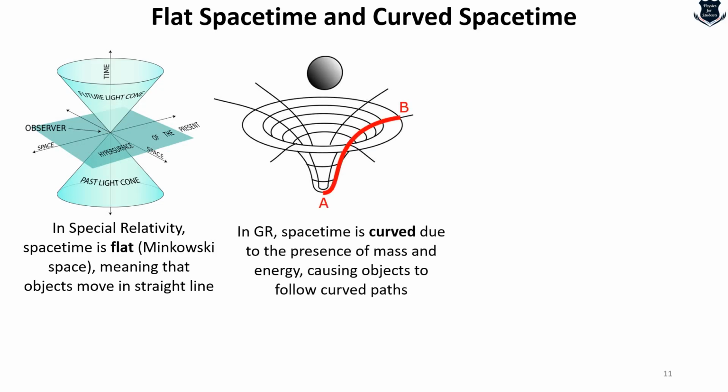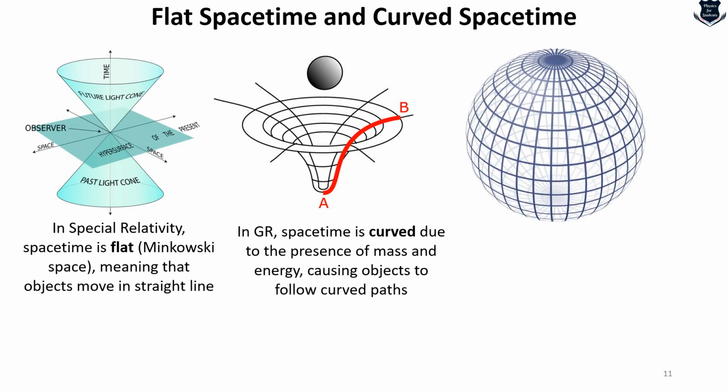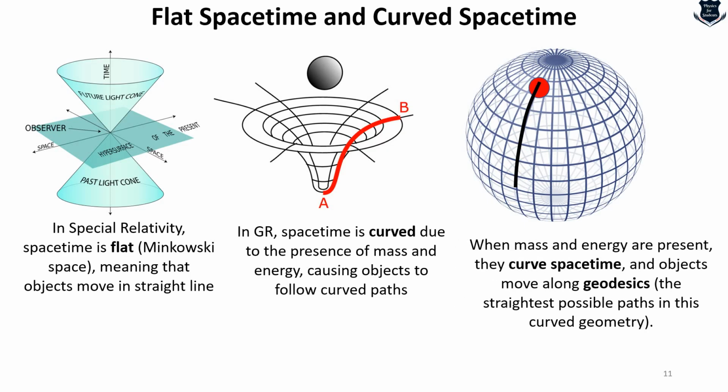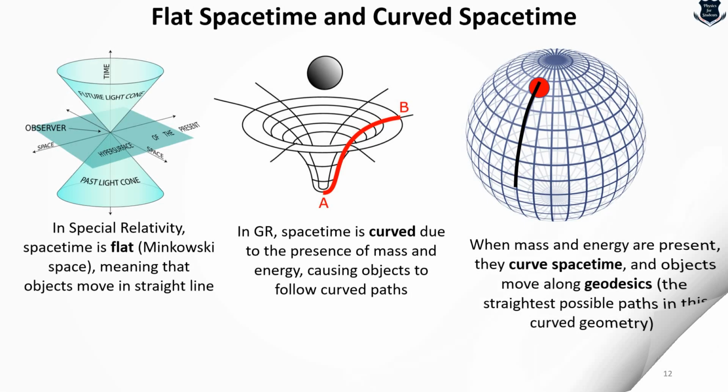But in general relativity, due to the curvature caused by the presence of mass and objects, there is a curved path. So if I take a sphere and point out a red dot over here, we can say that it actually follows a straight line, but due to the curvature, this motion appears to be curved. So when mass and energy are present, the space-time is curved, and objects move along geodesics, which are technically called the straightest possible paths in the curved geometry.